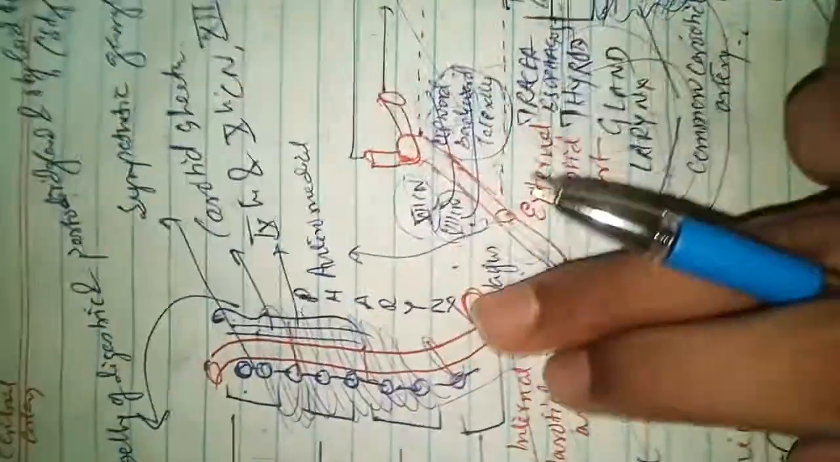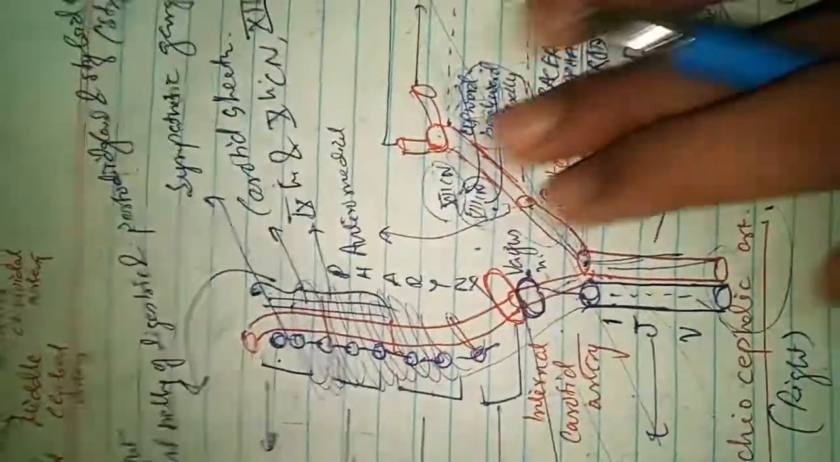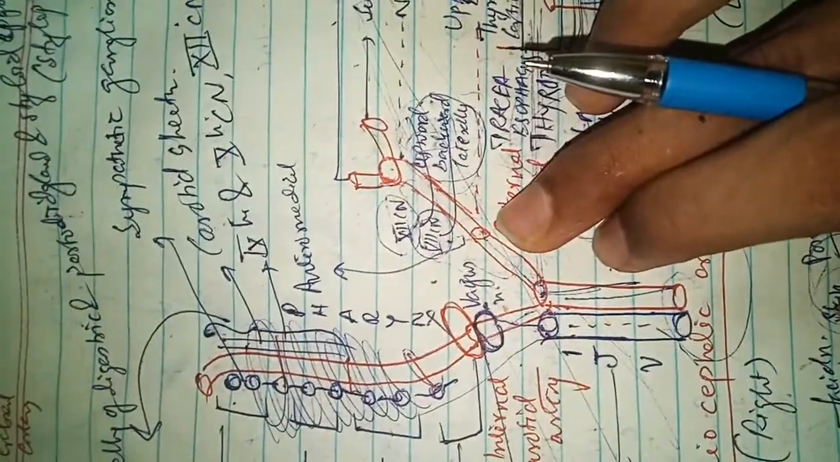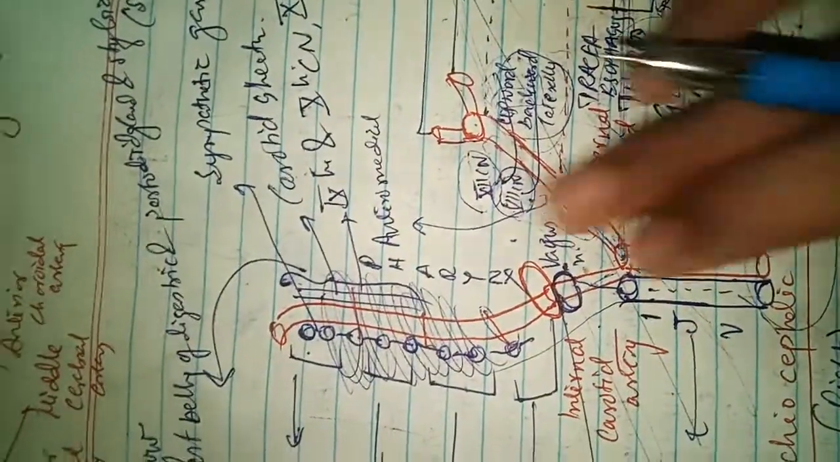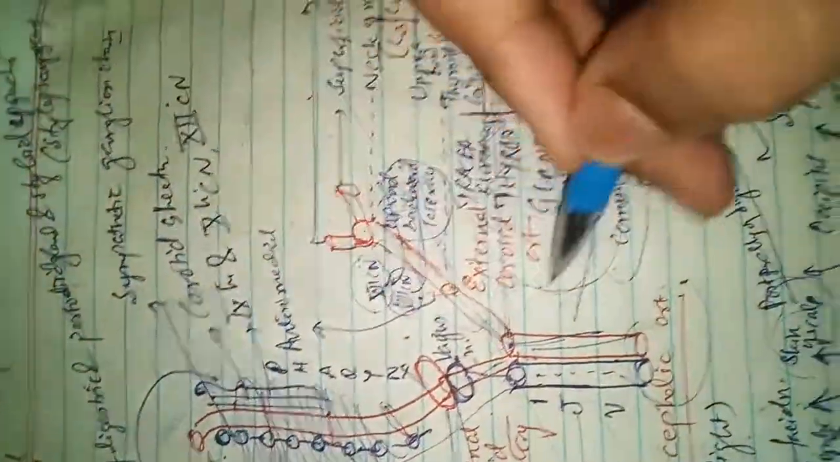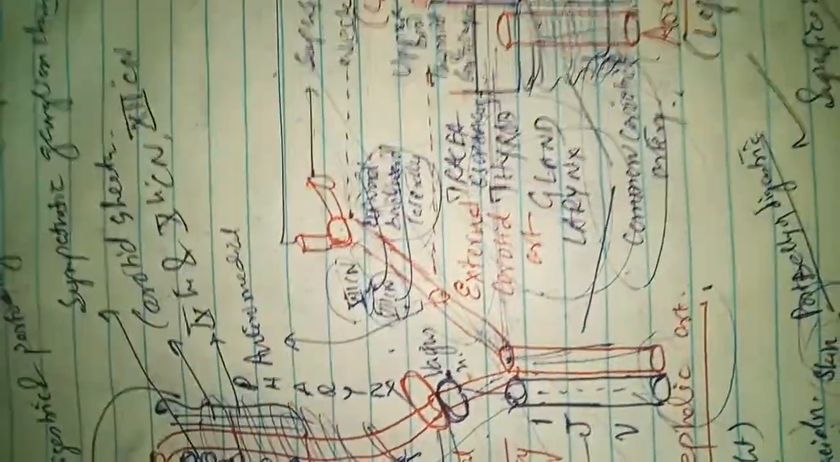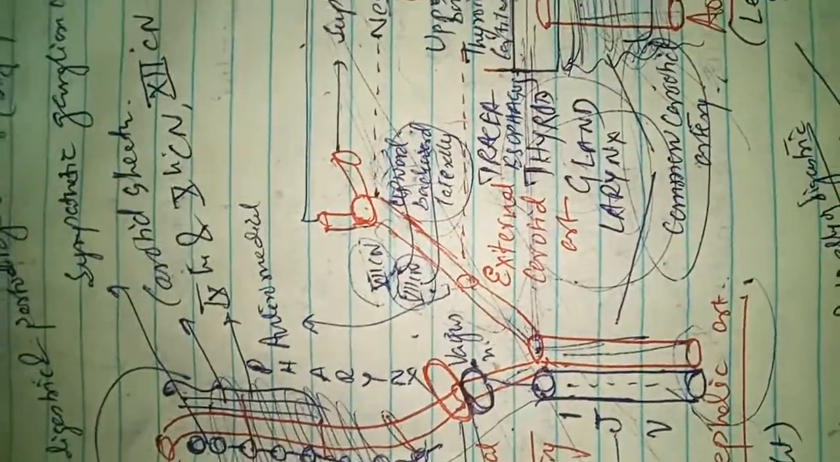Now deep to the external carotid artery there is the internal carotid artery, which lies anteromedially. Between the external and the internal carotid artery some structures pass: the pharyngeal branch of the 10th cranial nerve, that is the vagus nerve, the 9th cranial nerve, the stylopharyngeus muscle, and the styloglossus muscle all lie between the external and internal carotid arteries.